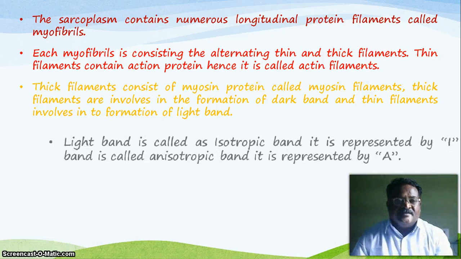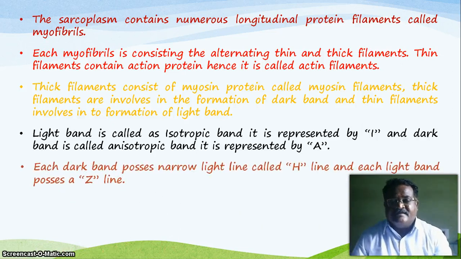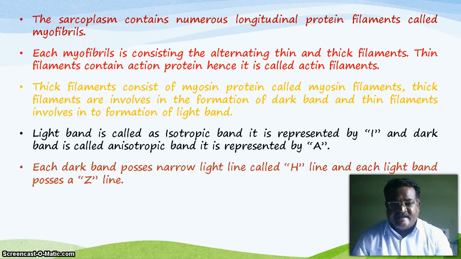The light band is called the isotropic band, represented by capital I, and the dark band is called the anisotropic band, represented by capital A.